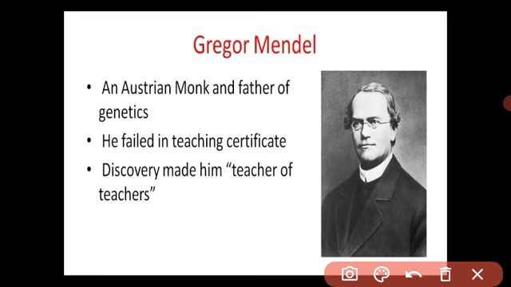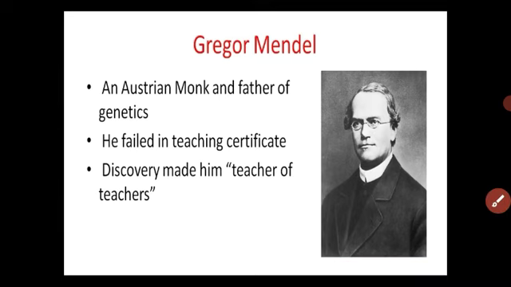Name who is called the father of genetics. Which plant was selected by Gregor Mendel? Why was the pea plant selected for the experiment? There are 3 reasons. Because it has a very short lifespan. There are 7 contrasting characters present in the pea plant, and it has a bisexual flower. So we can grow many types and experiment with many contrasting characters. So he chose the pea plant. Understood, students? Who is the father of genetics?